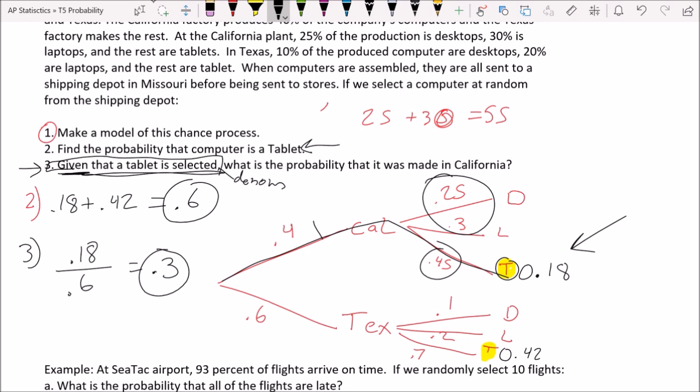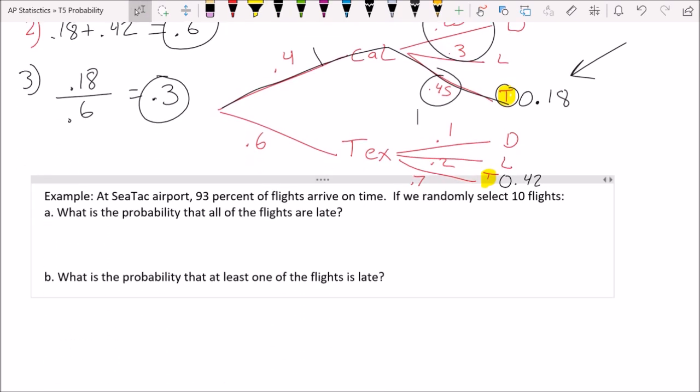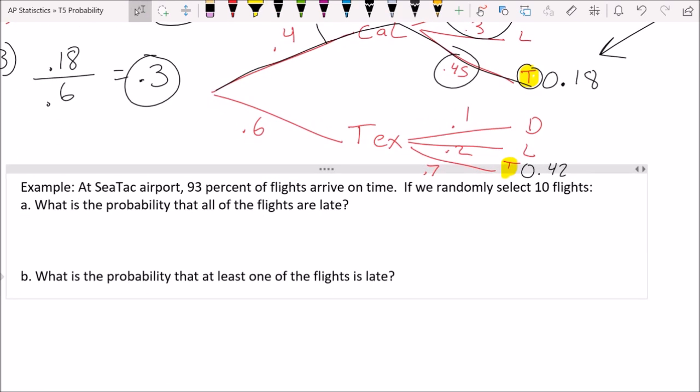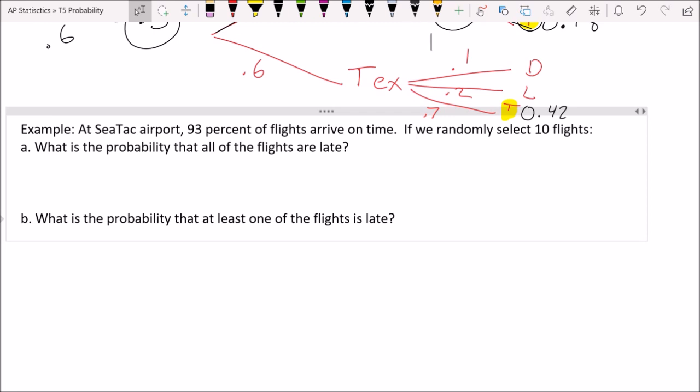Let's do one more example. Okay, and this one's a little bit different. So here it is. At SeaTac Airport, 93% of all flights arrive on time. If we randomly select 10 flights, what is the probability that all of the flights are late? And what is the probability that at least one of the flights is late?